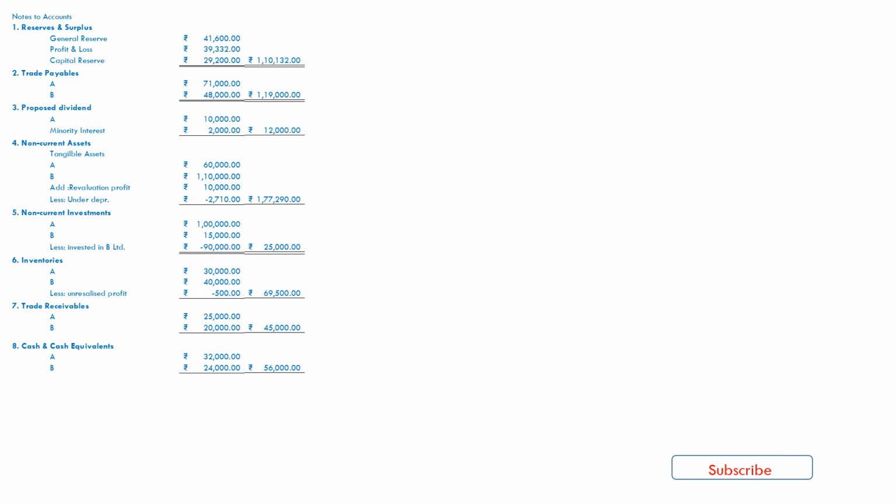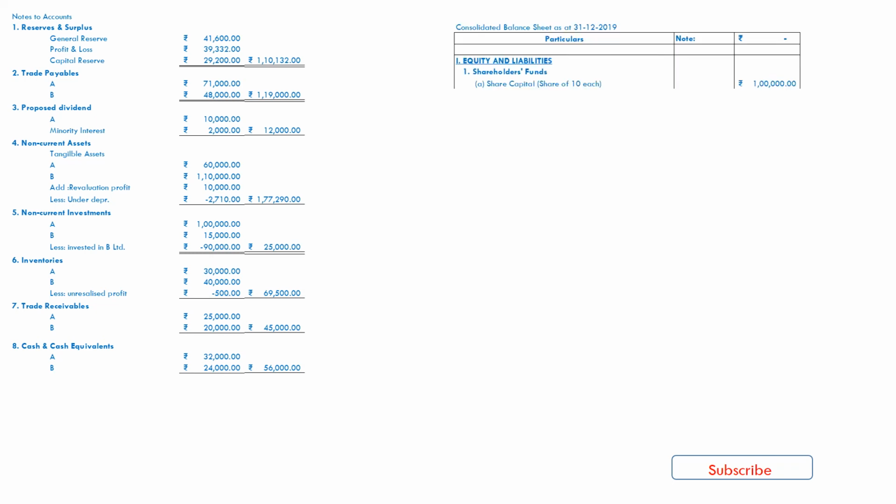Now we will prepare the consolidated balance sheet as at 31st December 2019, where under equity and liabilities, shareholders' funds and share capital, we will mention the share capital of A Limited, that is 1 lakh. Reserves and surplus as from our notes to accounts 1,10,132.